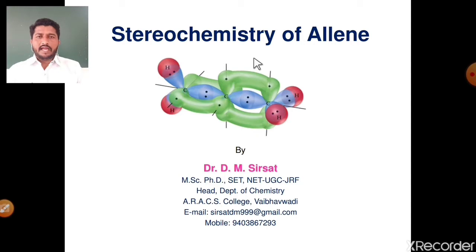Optical activity is when plane polarized light is rotated either in the clockwise direction or the anticlockwise direction. What are the basic conditions for optical activity? The first condition: the molecule carries at least one chiral carbon. What is meant by chiral carbon? A carbon with 4 unsymmetrical substituents is called a chiral carbon. The molecule with a chiral carbon shows chirality, and chirality is simply optical activity.